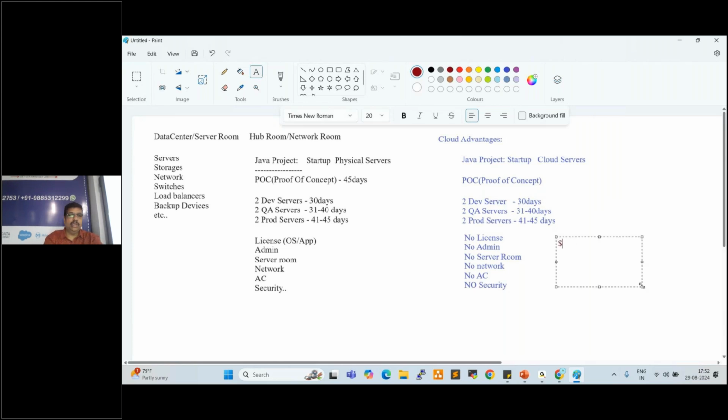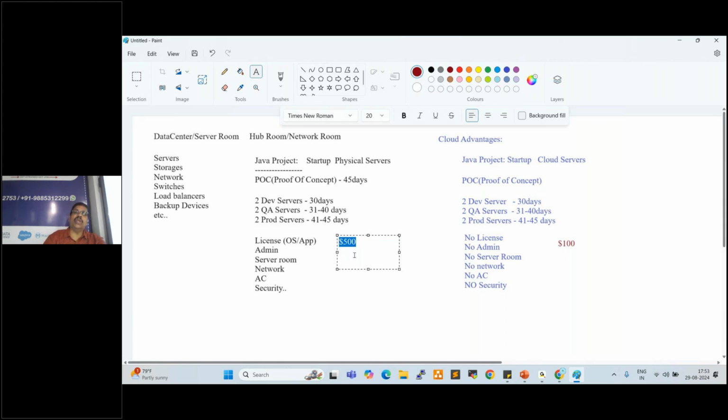For example, in the cloud environment $100 will be wasted, whereas in the physical environment $500 will be wasted.